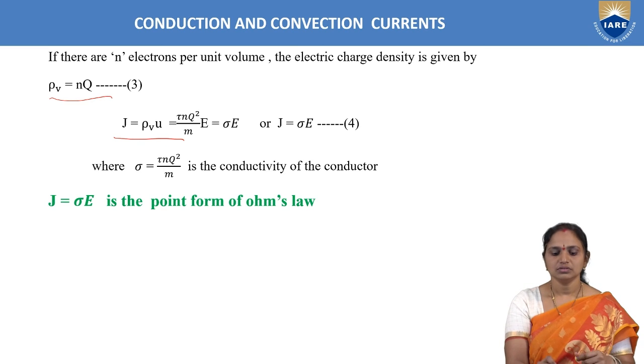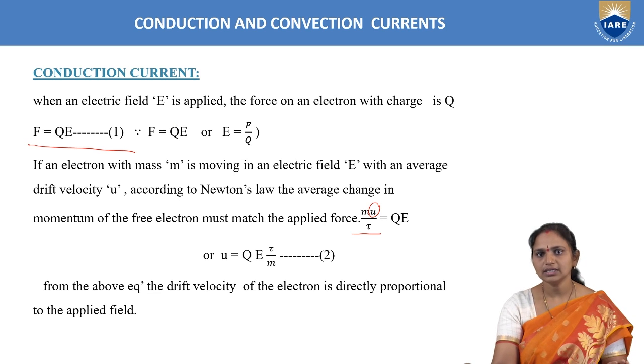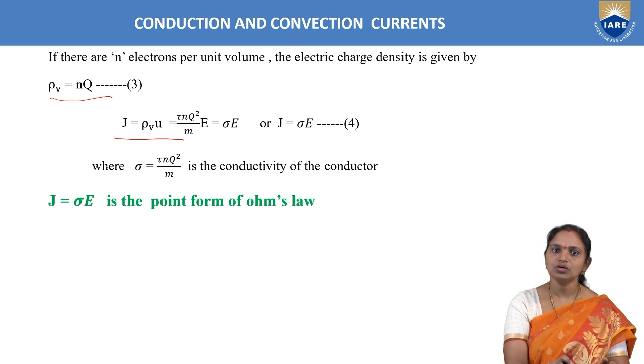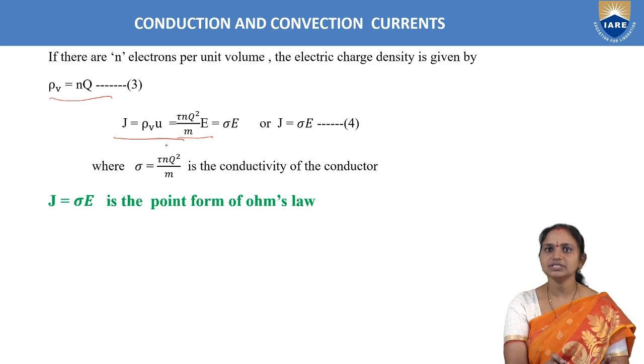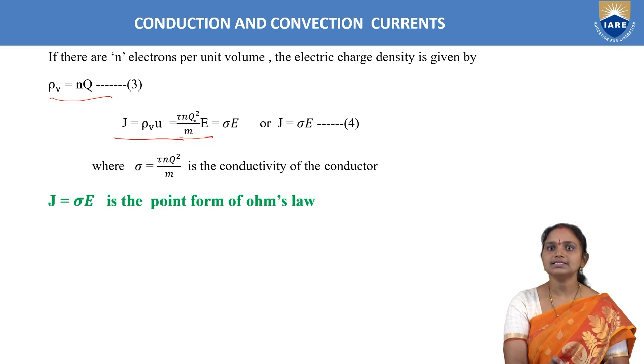Then J equals, now here we have to substitute these rho v and U values. From equation 3, I wrote rho v as n into Q, and from equation 2, we can take U as Q into electric field E into tau by M. Then by substituting both the values of rho v and U, the equation for J we got is tau n, where tau is the time taken by the charged particle to move within the given volume, and n is the number of electrons, then Q is the charge of the electron divided by M, the mass of the electron, into the applied electric field. So this entire